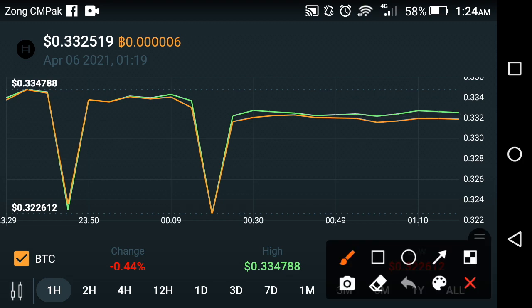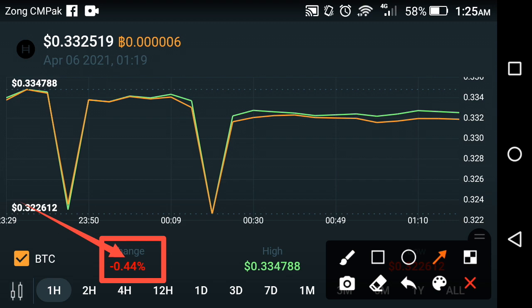If we look at the average change of Hedera in the previous last 1 hour, the average change is negative 0.44%. Absolutely a bad change, because it is negative. But friends, don't worry about the bad change, don't worry about the negative change of Hedera hashgraph.